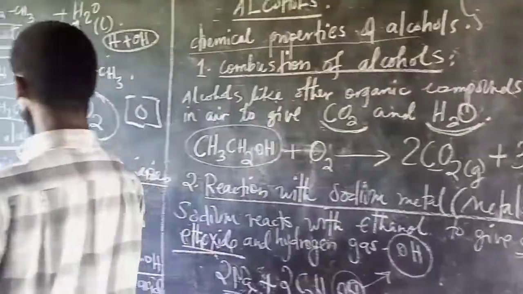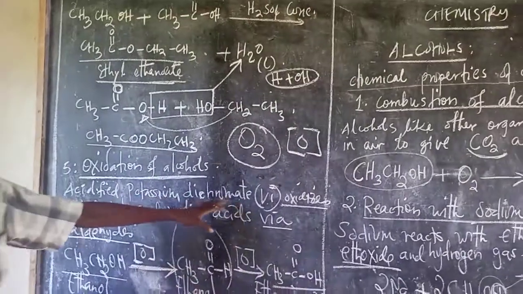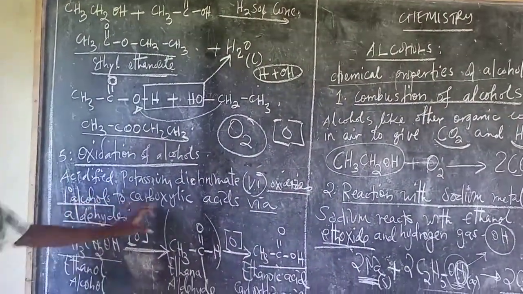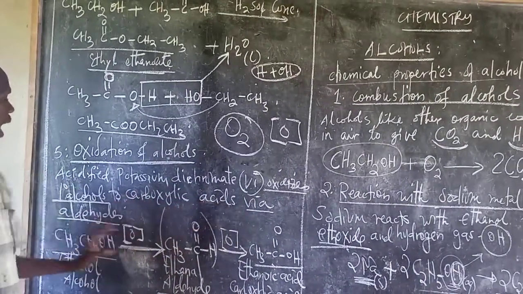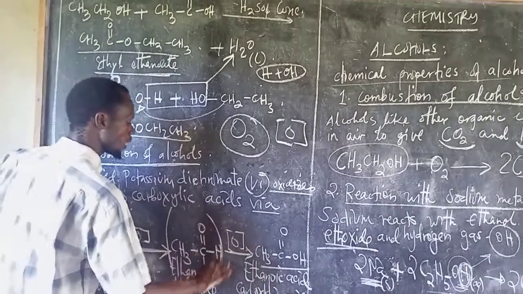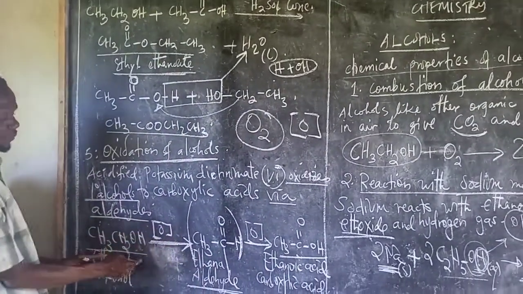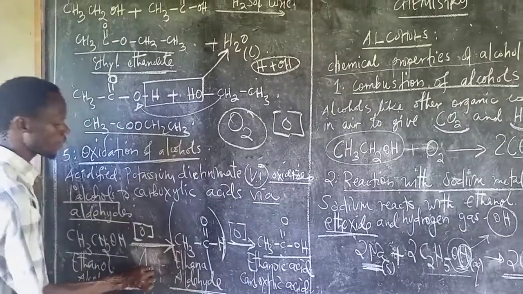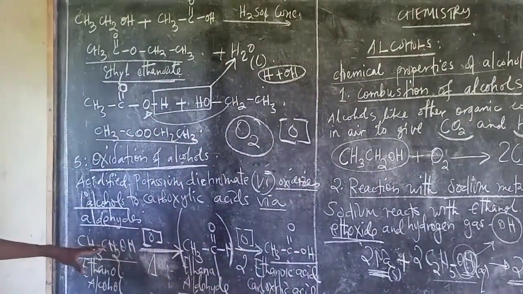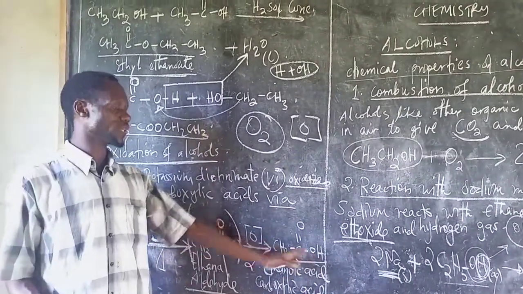And then the last one is oxidation of alcohol. Acidified potassium dichromate oxidizes primary alcohol to form carboxylic acid via an aldehyde. This means the aldehyde is an intermediate product formed once the alcohol is oxidized for the first time. So we have a first step and a second step, two steps by which we can oxidize alcohol to reach the carboxylic acid.